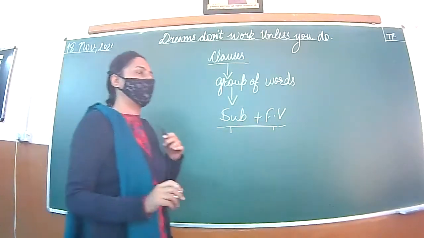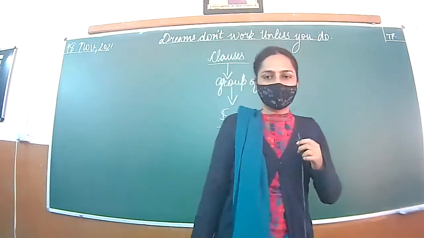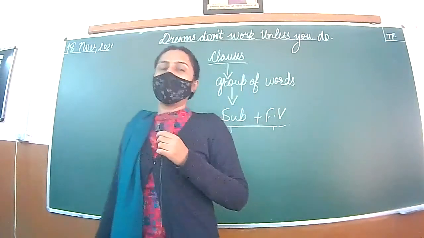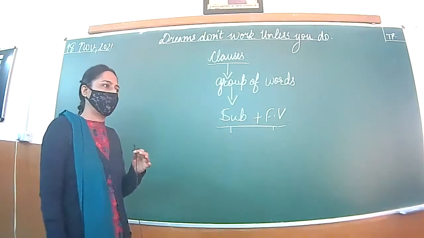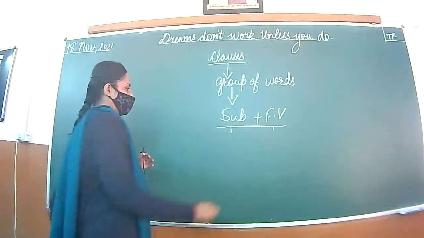Now there are two types of clauses. We divide clauses into two major parts. First is the main clause, second is the subordinate clause.